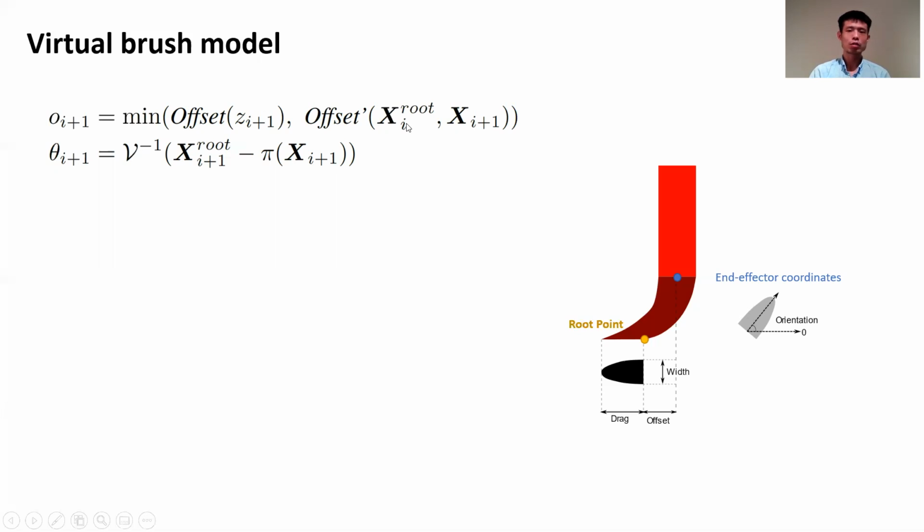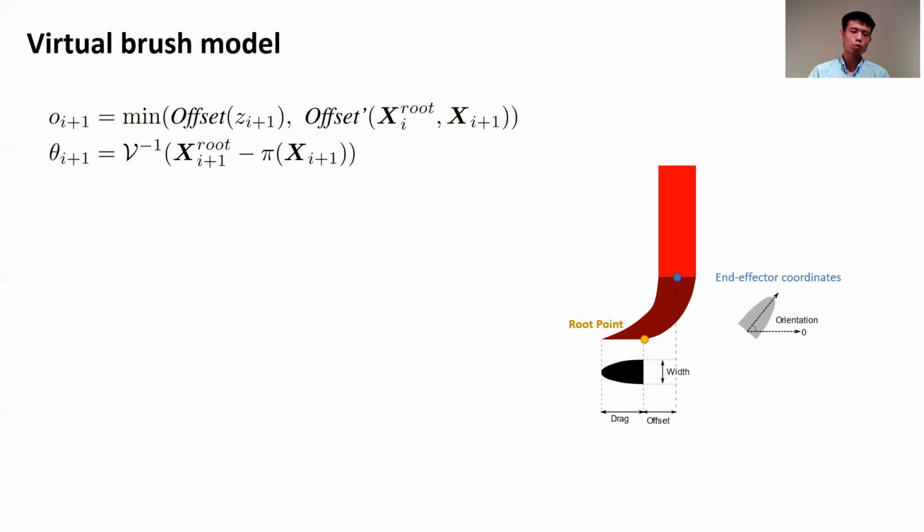If after updating the coordinates of the end effector, the distance between the end effector, the brush holder, and the root point is still not larger than the maximum possible offset, we will simply say the root point, the tip, does not move, and the offset is simply set as the distance between the tip and the brush holder. However, if such distance is bigger than the maximum possible offset, then we say the brush has moved far away and the tip must follow its movement. And then in that case, the offset is set at the maximum possible offset.